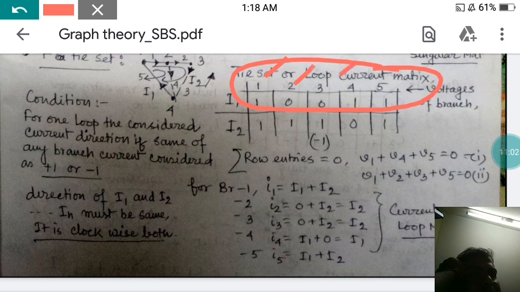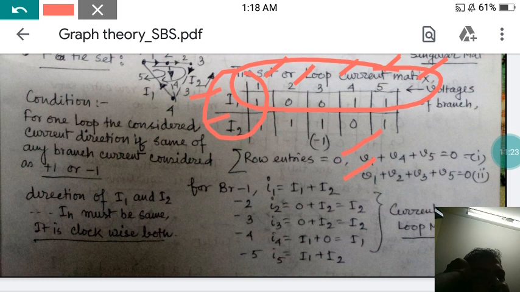These particular values are the V basically. And what is V? V is basically the branch voltage. Okay, and this is the loop current I1 and I2. So this entry and this entry must be equal to 0. So V1, V4, V5 equals 0 is the first one, and V1, V2, V3, V5 equals 0 is the second one.